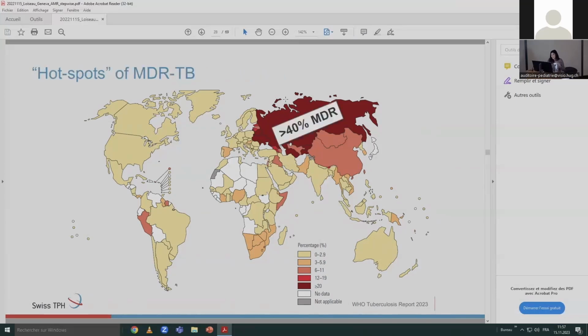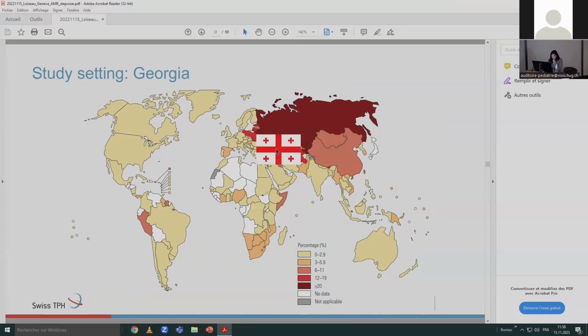And we see that these countries in dark red, countries of the former Soviet Union, have much higher proportions of MDR-TB amongst new TB cases. And so these make a good clinical setting for our research questions. So we designed a study in the country of Georgia, the Republic of Georgia over here.